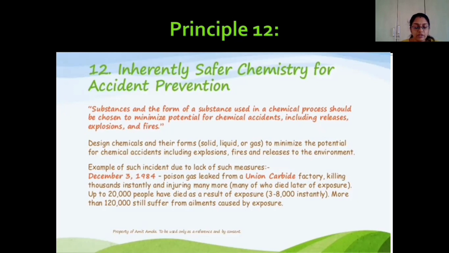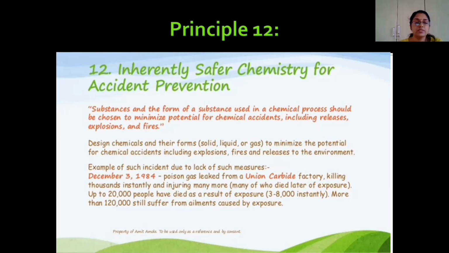So whenever we are carrying out a chemical reaction, and whenever we require a manufacturing plant, we have to understand what hazards it poses through toxicity, explosions, fire, etc. We have to understand the manufacturing plant clearly, so that we can reduce the risk of accidents during its operation.